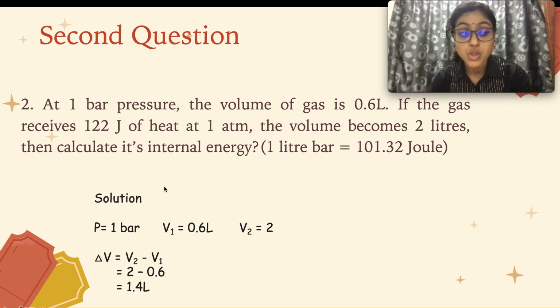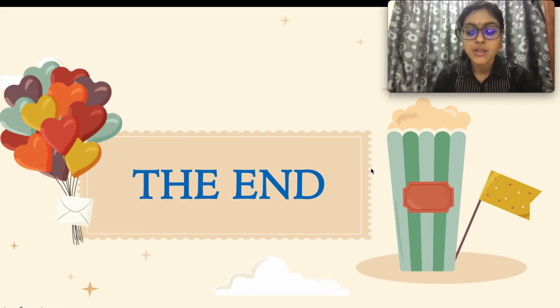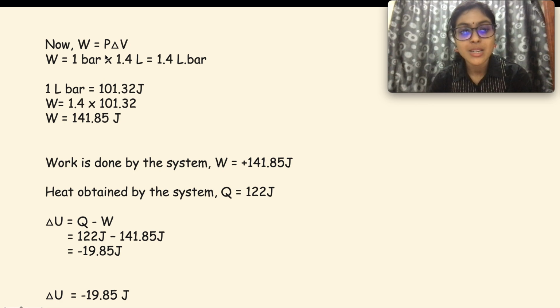So P is equal to 1 bar, volume 1 is 0.6 liter, volume 2 is 2 liter, and then 1 liter bar is equal to 101.32 joule. So you have to take note of this little information that they have given. So delta V, which is the change in volume, V2 minus V1, 2 minus 0.6, is 1.4 liter. So 1 liter bar is equal to 101.32 joule. Now the formula is W is equal to P times delta V.